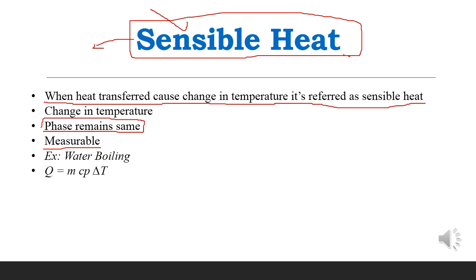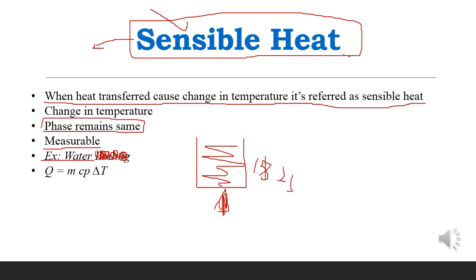For example, let us take the example of water. Suppose we have water and we are heating the water. Before heating, its temperature was, let's say, 25 degrees centigrade, at atmospheric pressure.